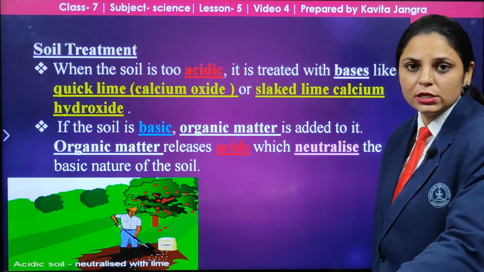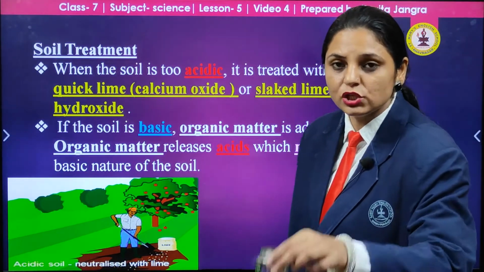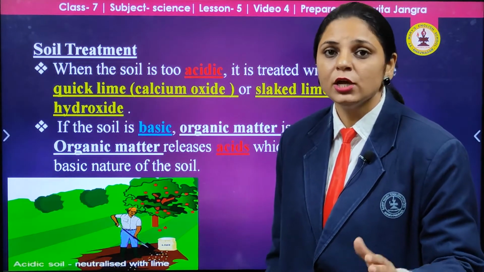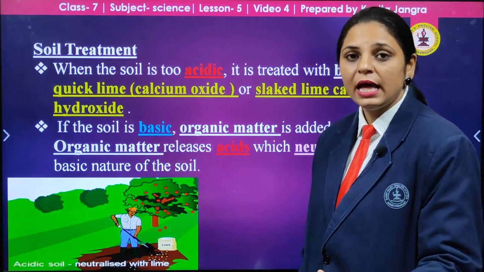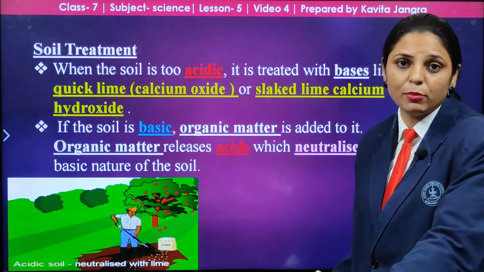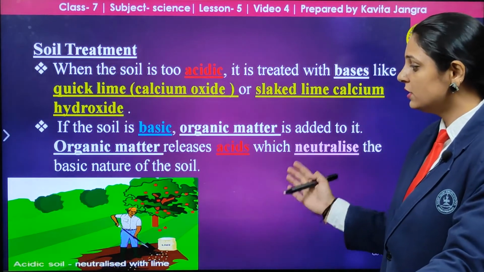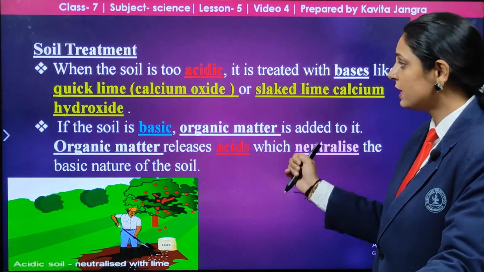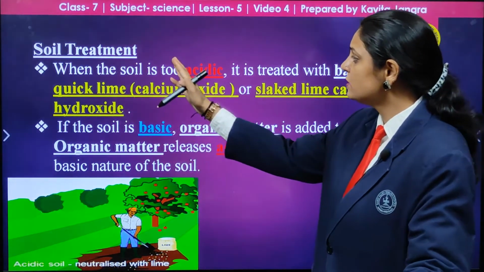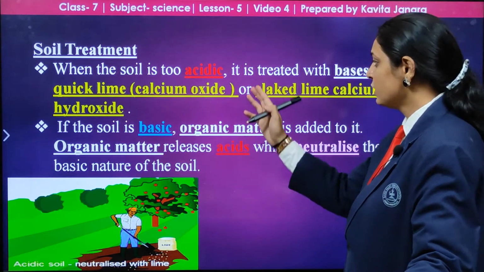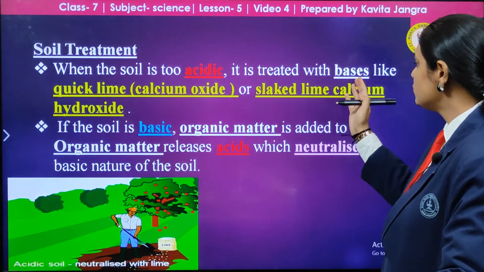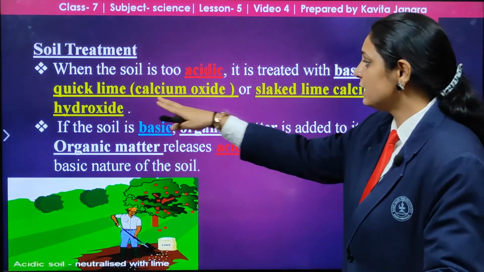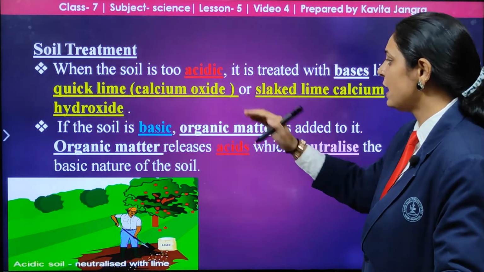Soil treatment. It is not that this soil is always neutral; it can be acidic or basic due to different changes, such as the increase of pollutants in the environment. So there is a need to treat the soil. How can we do that? Chemicals are added when the soil is acidic. If the soil is acidic, we treat it with a base, that is quicklime or calcium hydroxide.